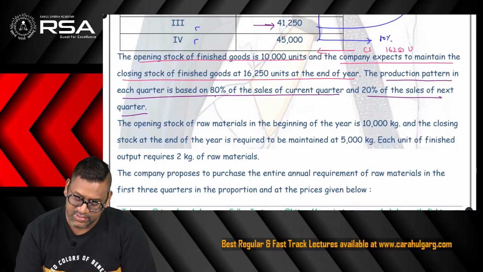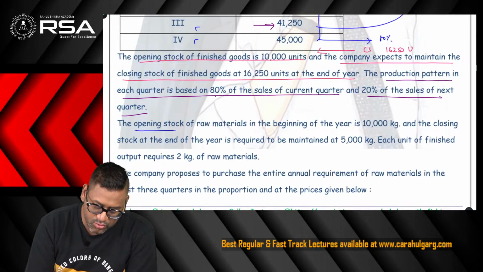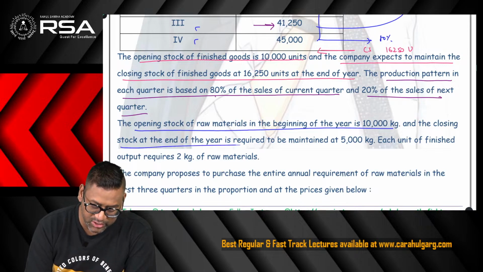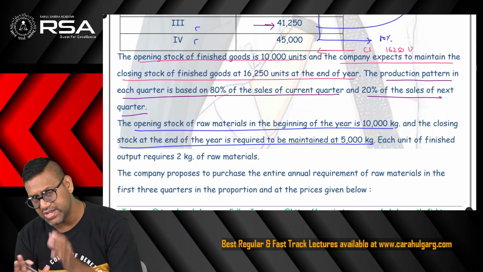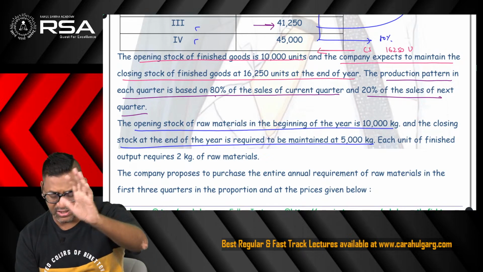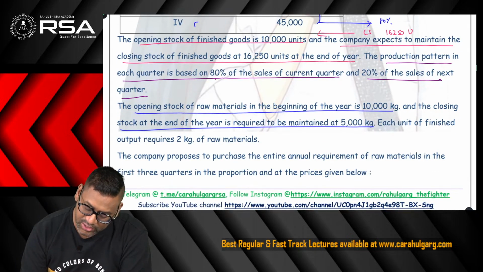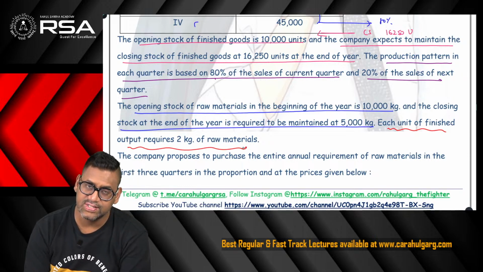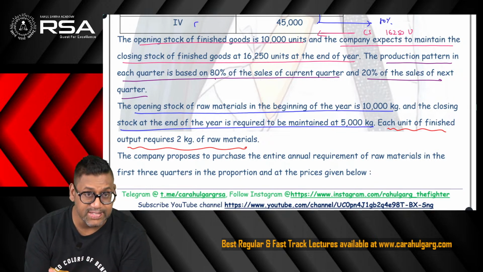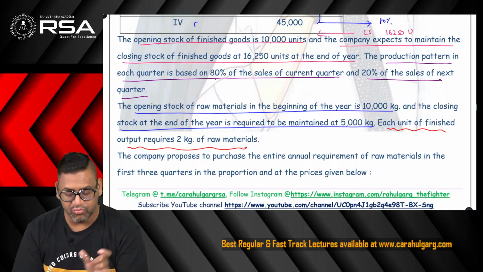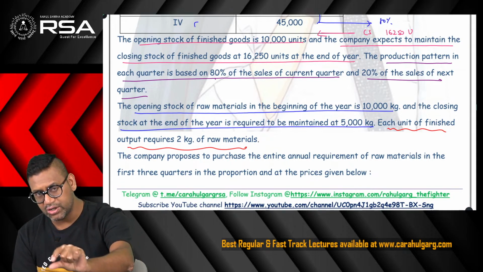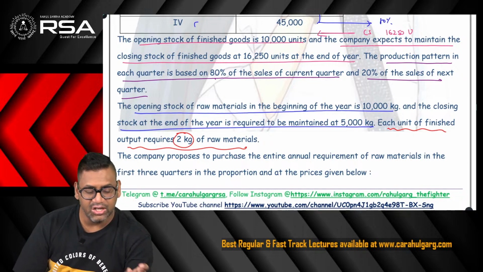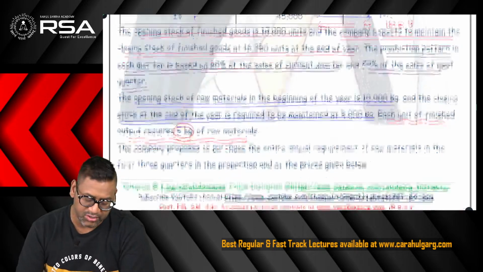Okay, it says further, the opening stock of raw material in the beginning of the year is 10,000 kg and the closing stock at the end of the year is to be maintained at 5,000 kg. So the question is giving us the opening and closing stock again. Then each unit of FG requires 2 kg of material. This is required to find out the consumption of the material. So whatever production you have found for each quarter, if I multiply it by 2 kg, I will get the raw material consumption for each particular quarter.